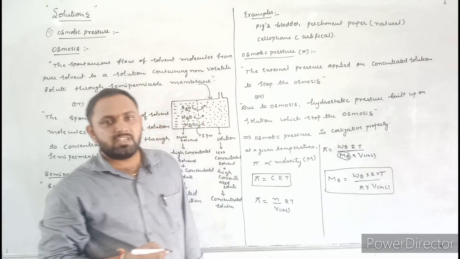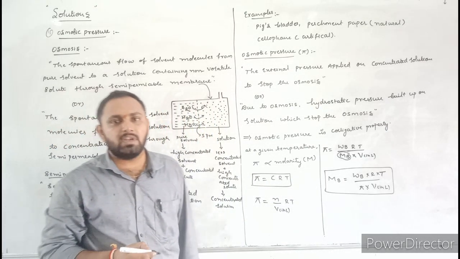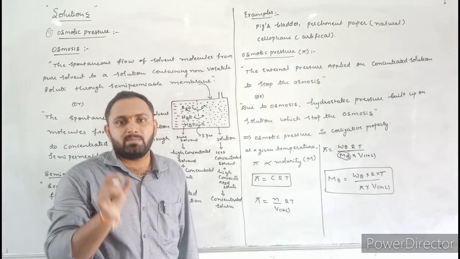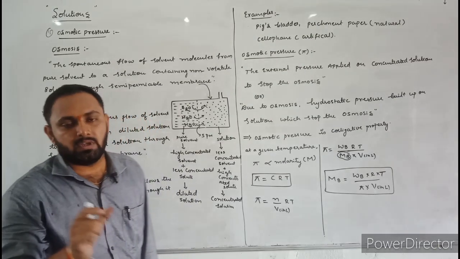Here osmotic pressure is more useful in calculating molecular mass of high molecular weight solutes.